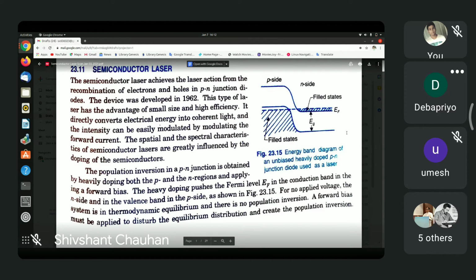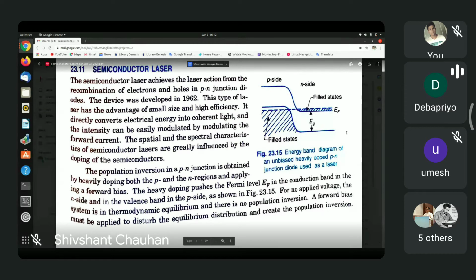Now, however, though the conduction band has, even at zero temperature, a number of electrons, so these fill up certain states, and there is vacancy or holes on the p side, transitions from the n side to the p side do not take place because the Fermi level is the same everywhere.